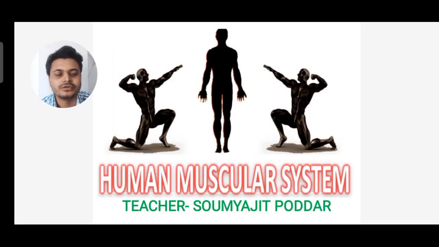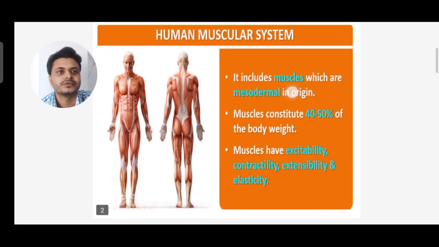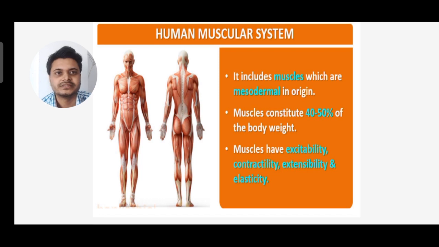So let's start with the topic human muscular system. It includes muscles which are mesodermal in origin. Muscles constitute 40 to 50% of the total body weight. Muscles have excitability, contractibility, extensibility, and elasticity.